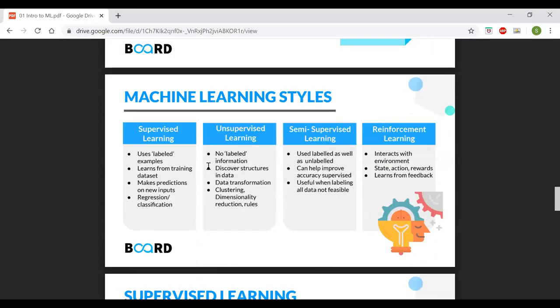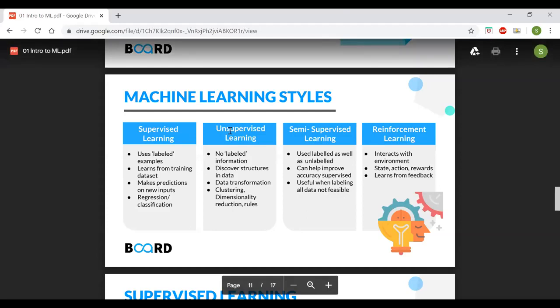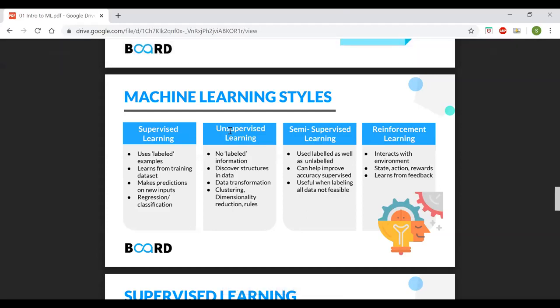There are different kinds of machine learning algorithms. You can divide them into different topics and subtopics: supervised, unsupervised, semi-supervised, and reinforcement learning. You can ignore the last two. We will concentrate only on supervised and unsupervised. Unsupervised will come at a later point of time, but supervised is what we'll concentrate on now. Semi-supervised you can think of as a mix between these two, and reinforcement learning is outside the scope of this course.